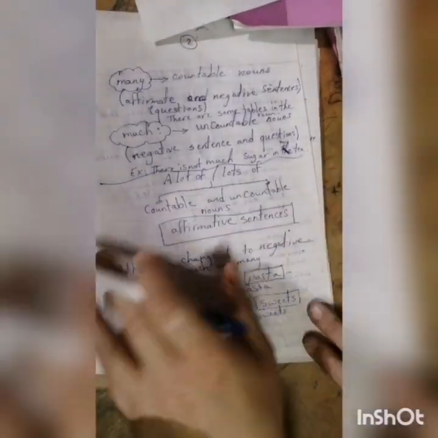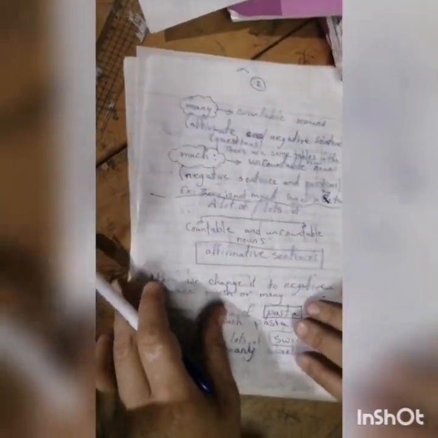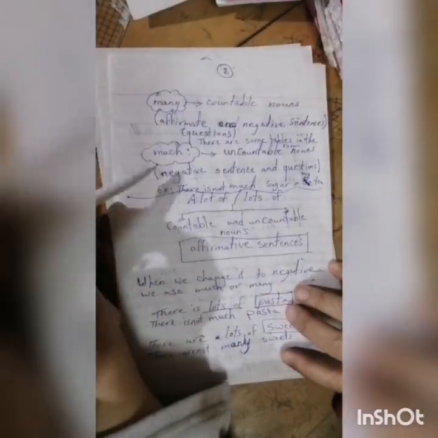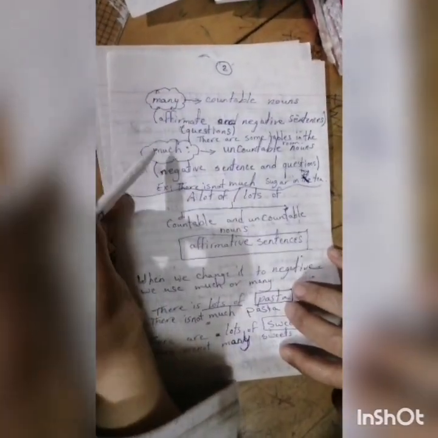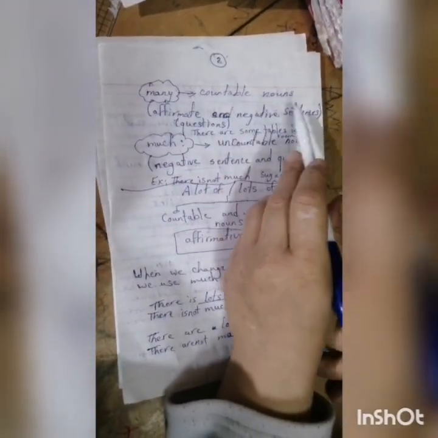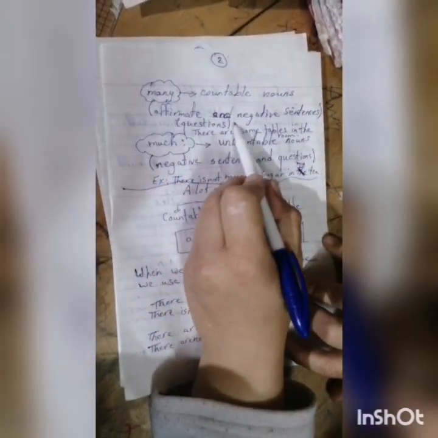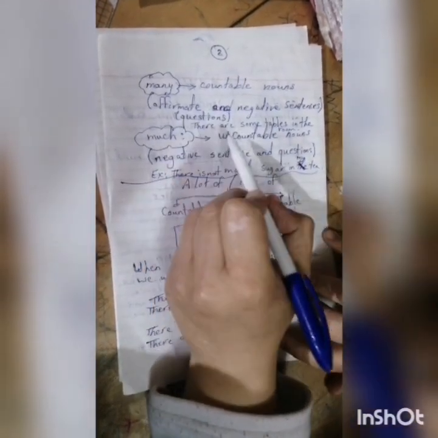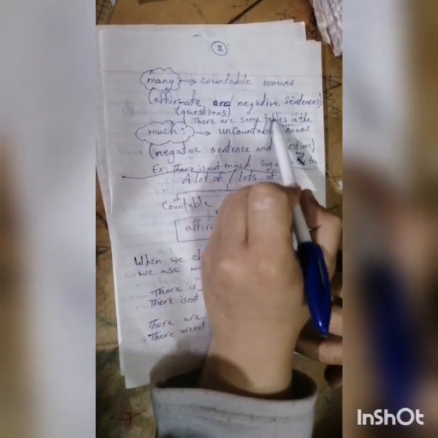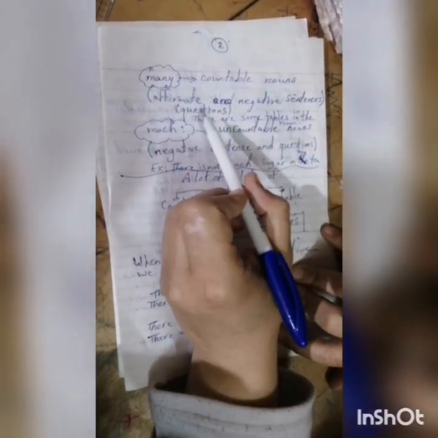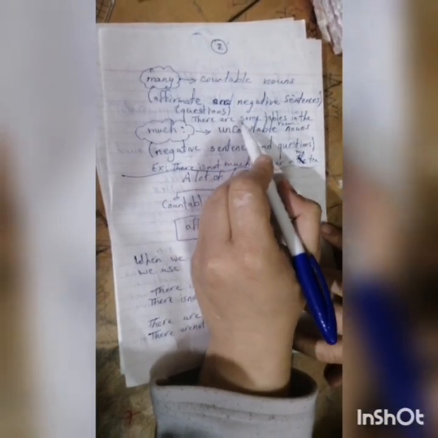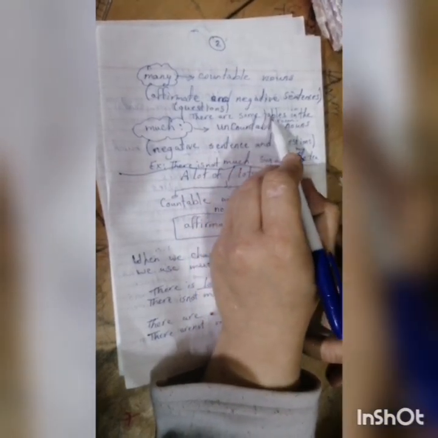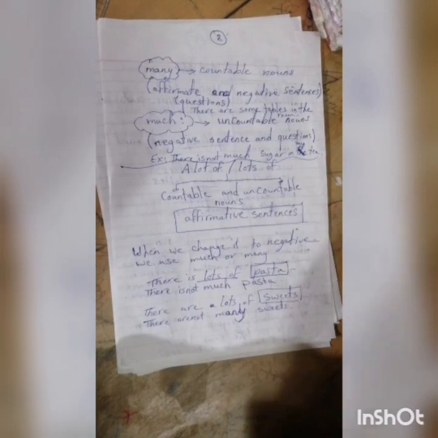Now we are going to talk about some quantifiers. The first ones are many and much. Many is for the countable noun, and we use it in all sentences: affirmative, negative, and also in questions. For example, there are some tables in the room. In the negative form, we can say there aren't many tables in the room.